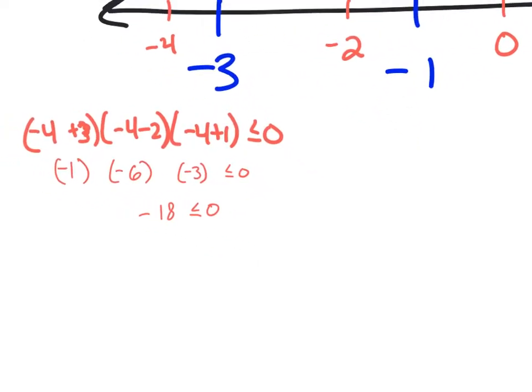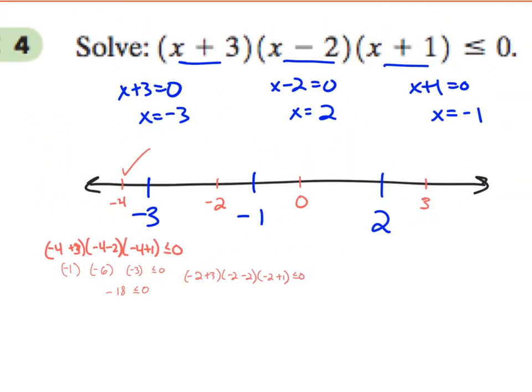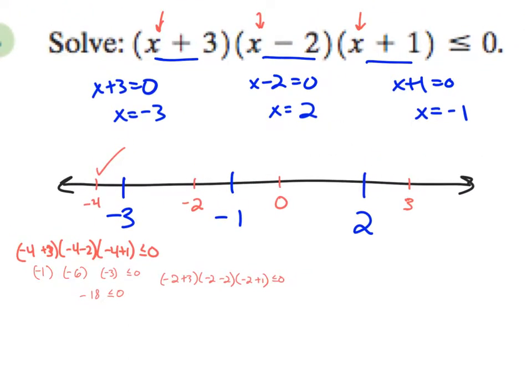And then I'll check -2. All right, so checking negative 2 plus 3 times negative 2 minus 2 times negative 2 plus 1 is less than or equal to 0. Just a reminder, we're plugging in these test numbers into the original function for x to see if it actually does give us something that is less than or equal to 0.